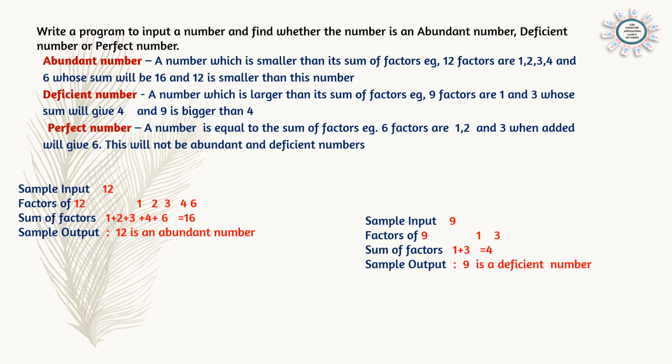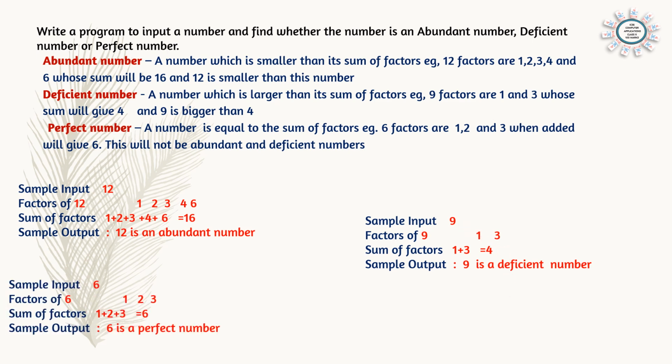And deficient number, we can see, is a number which is larger than the sum of factors. For example, 9, the factors of the number 9 are 1 and 3. Find the sum. 1 plus 3 is 4. And the original number is bigger than the sum of factors. So it is a deficient number.